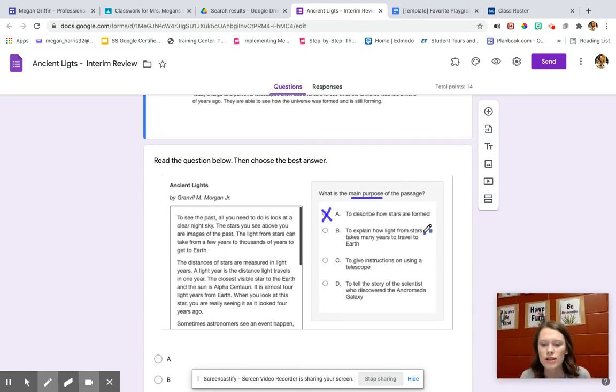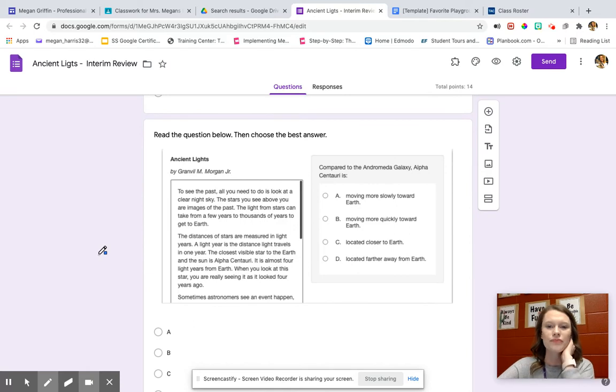To give instructions on using a telescope. It did talk about telescopes, but this did not tell me how to use a telescope. To tell the story of the scientist who discovered the Andromeda galaxy. Well, guys, it never even told me the scientist who discovered it. And this was not a story. This was an informational passage. So we can eliminate that one. And then our last option, select the best choice, would be B. All right.